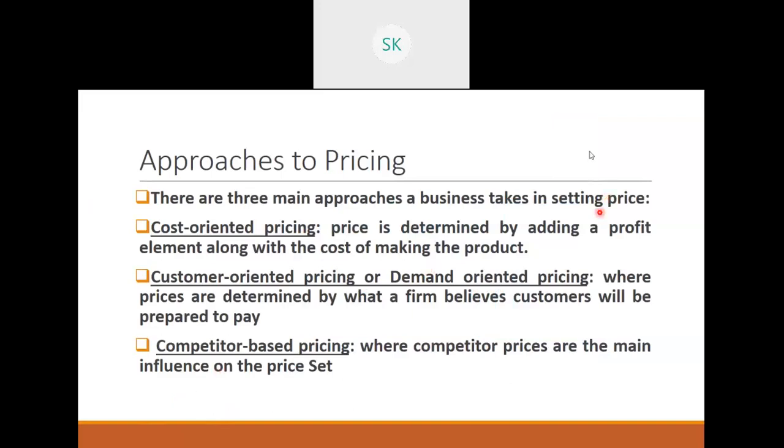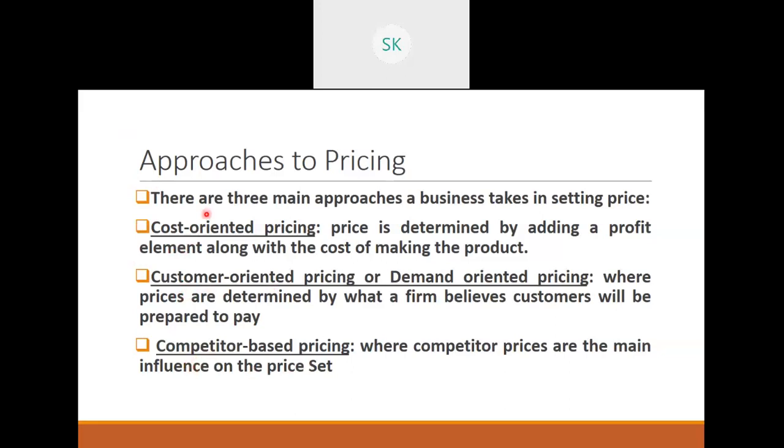Approaches to pricing. See, in this chapter, pricing and supply of materials play a very major role from your exam point of view, because those are the questions which are most asked in examination, and they are the most repeated questions. So I'm concentrating more on those questions along with the other topics. There are three major approaches to pricing. First one is cost oriented, next is customer oriented, next is competitor based.